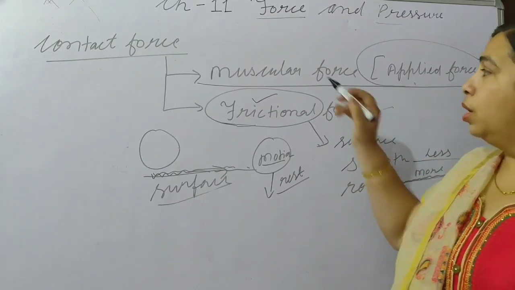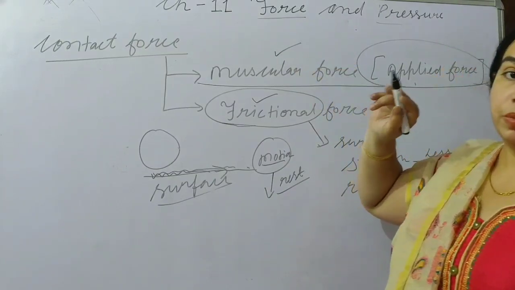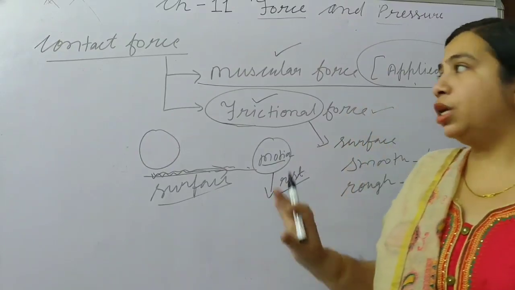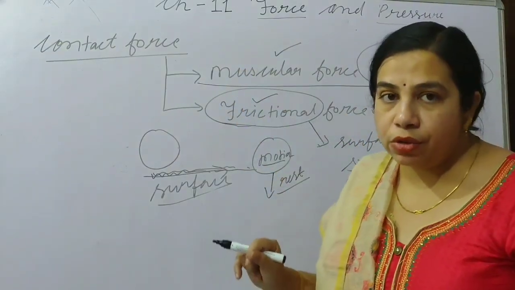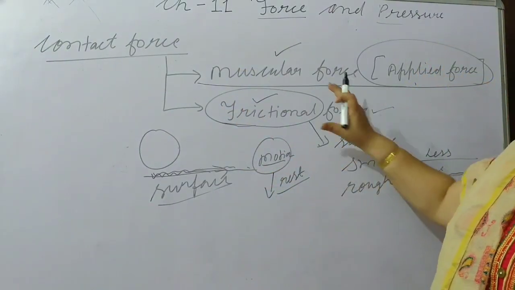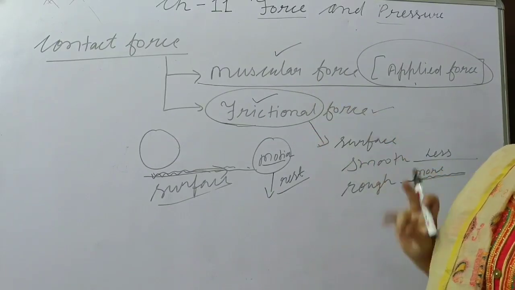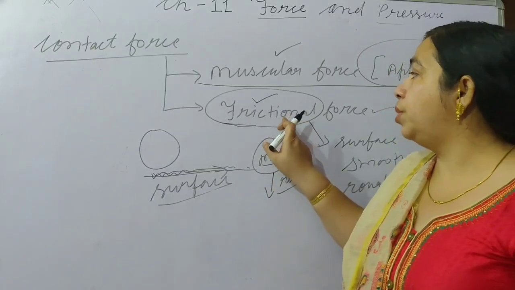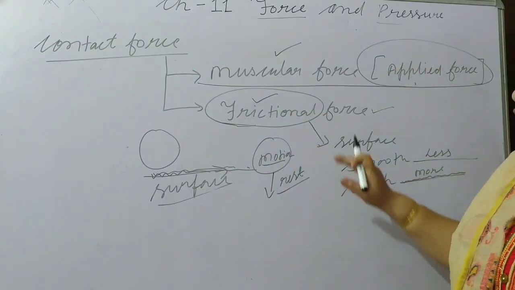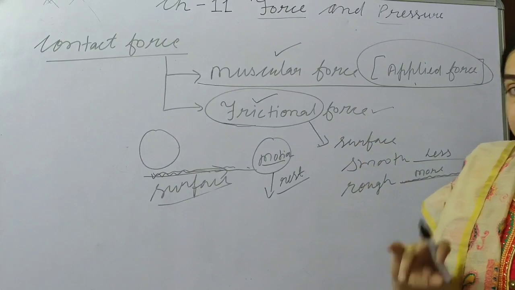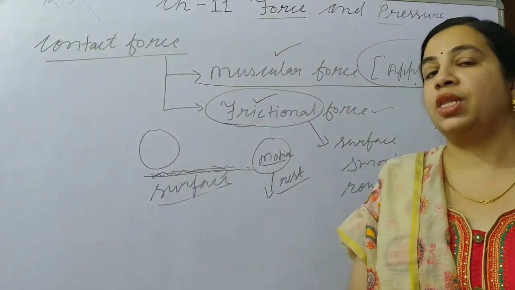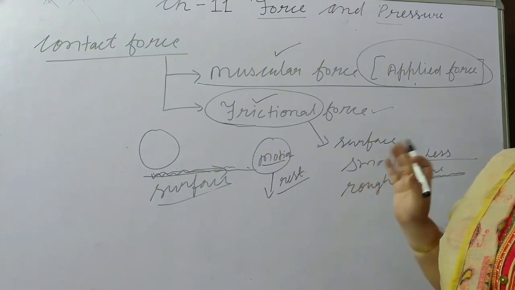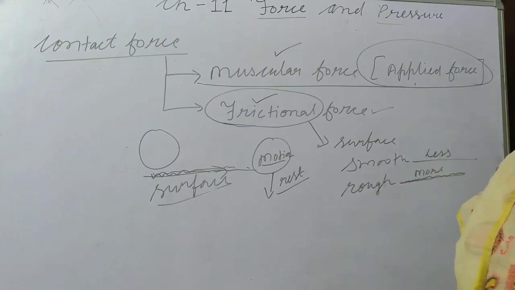Again I am repeating, muscular force: when our body, our legs, our hands apply force on an object, it is known as a muscular force or applied force. And when there is resistance to the motion, when two surfaces are in contact and it is experienced, then it is the frictional force. It depends on the surface. If the surface is smooth, then less friction. If the surface is rough, then more friction. Okay.